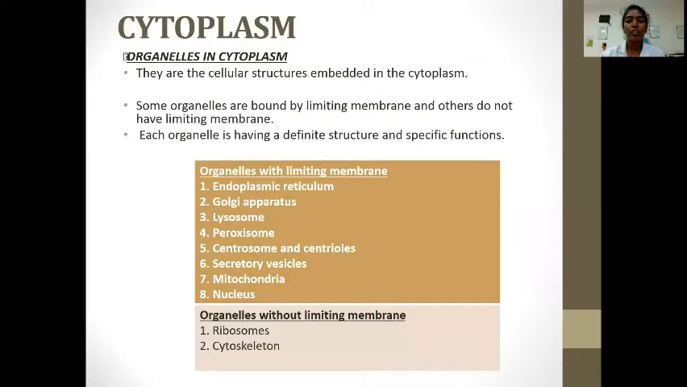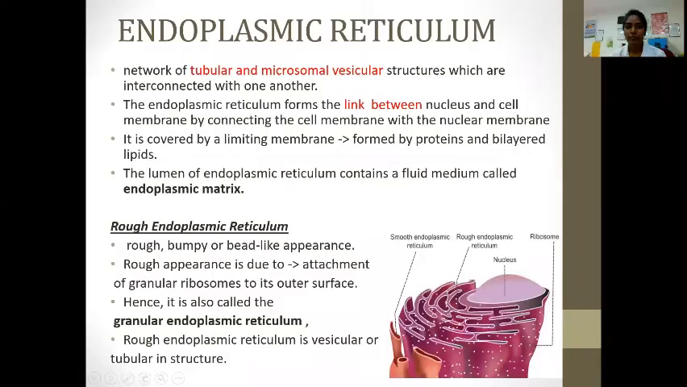Now we will see about the organelles with limiting membrane. First, endoplasmic reticulum. It is a network of tubular and microsomal vesicular structures which are interconnected with one another. The endoplasmic reticulum forms the link between the nucleus and the cell membrane by connecting the cell membrane with the nuclear membrane. It is covered by a limiting membrane formed by protein and bilayered lipid. The lumen in the endoplasmic reticulum contains a fluid medium called the endoplasmic matrix.